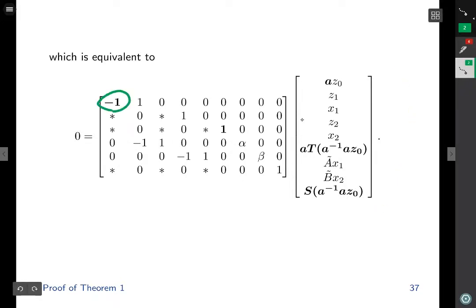Pay attention to these two entries. The a that used to be over here is now transferred to this location. This moving of the constant a would also affect these non-zeros as well. The a that used to be over here is transferred to this location. Then we multiply a inverse a, which is equal to 1, and we will multiply a inverse a, which is equal to 1.